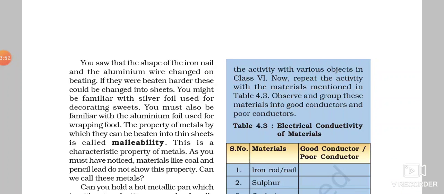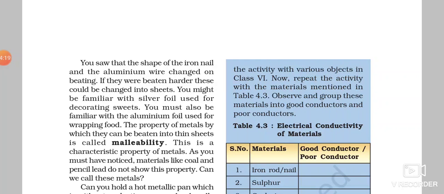Then the second one is malleability. Do you know what malleability is? Malleability is the property of metal by which it can be beaten into thin sheets. You can make thin sheets of a metal. That is called malleability. For example, have you all seen aluminium foil?